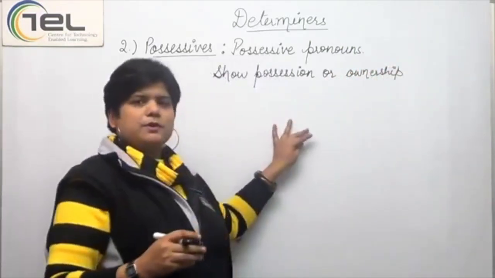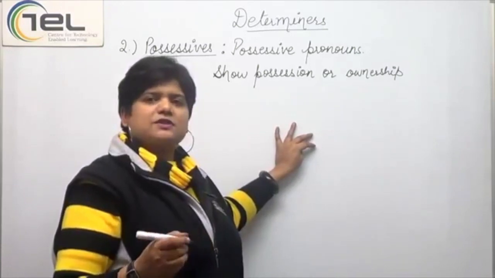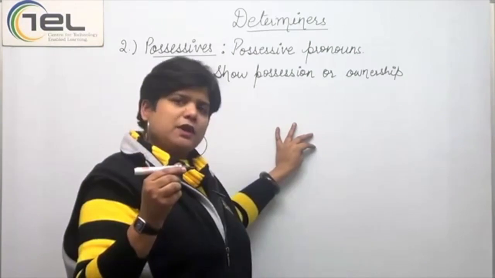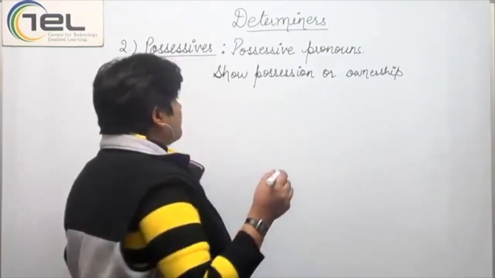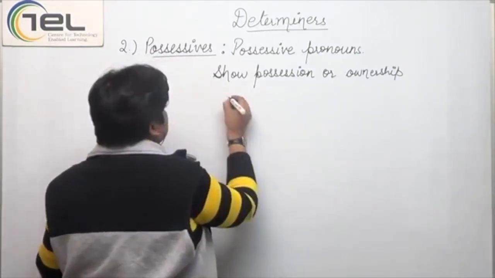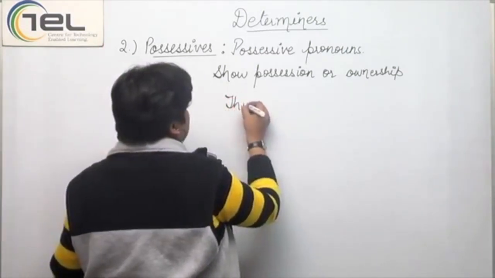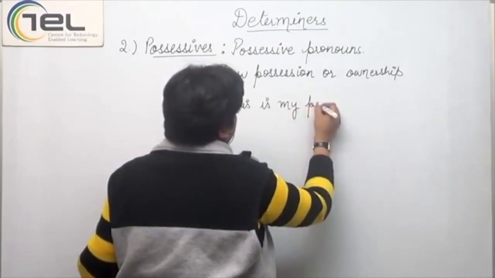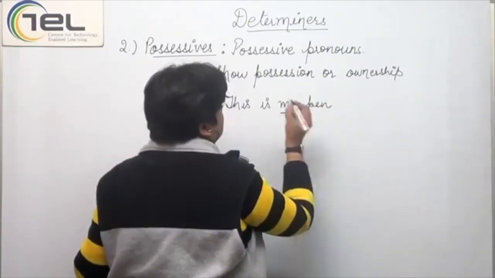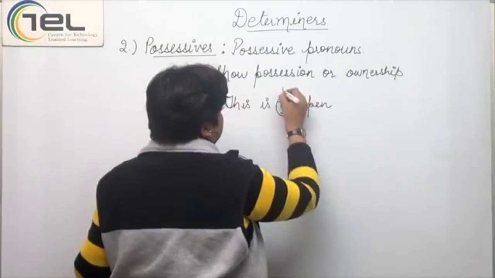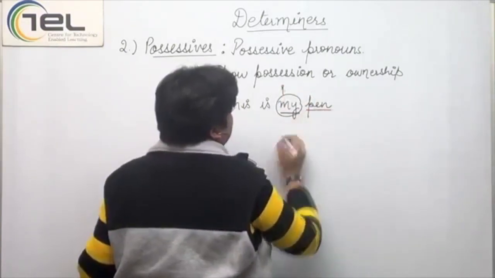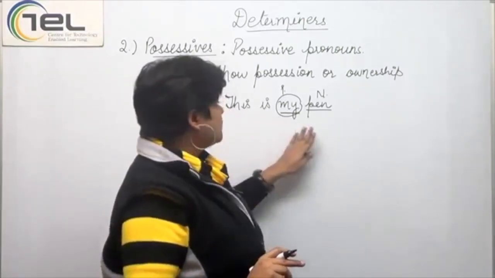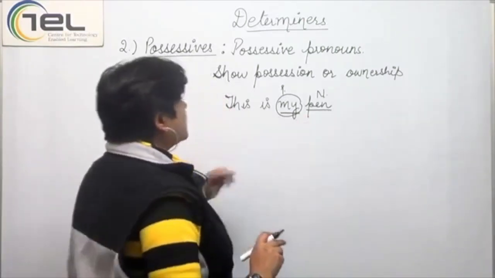Possession or ownership. So, if I own something, say, this is my pen. So, my would be a possessive pronoun and I am using it before the noun pen. For example, this is my pen. Now here my is a possessive and pen is a noun. So this is a possessive pronoun that I am using before the noun pen.